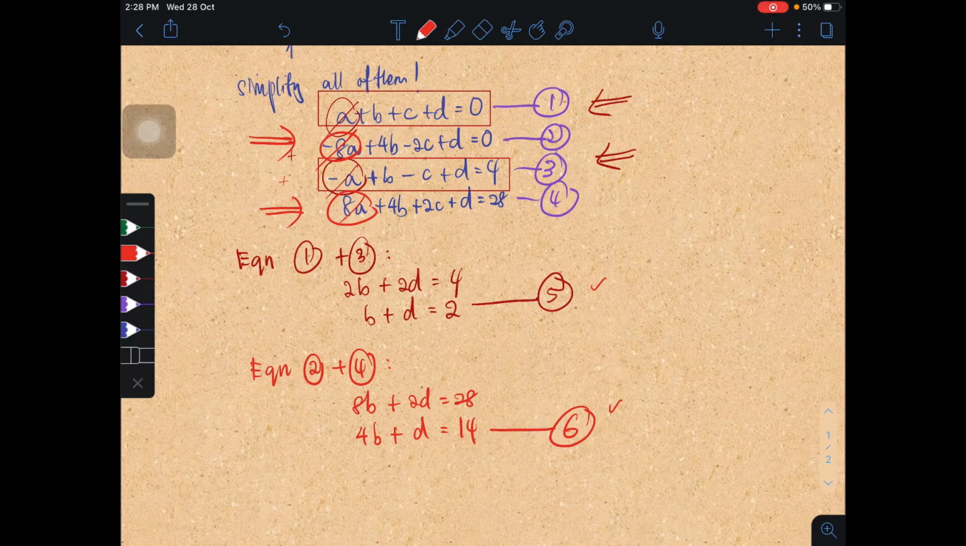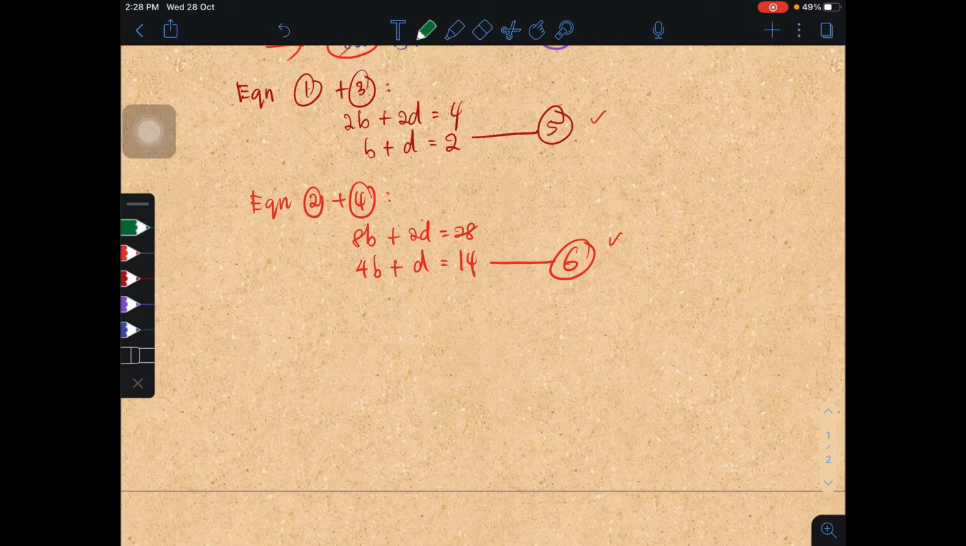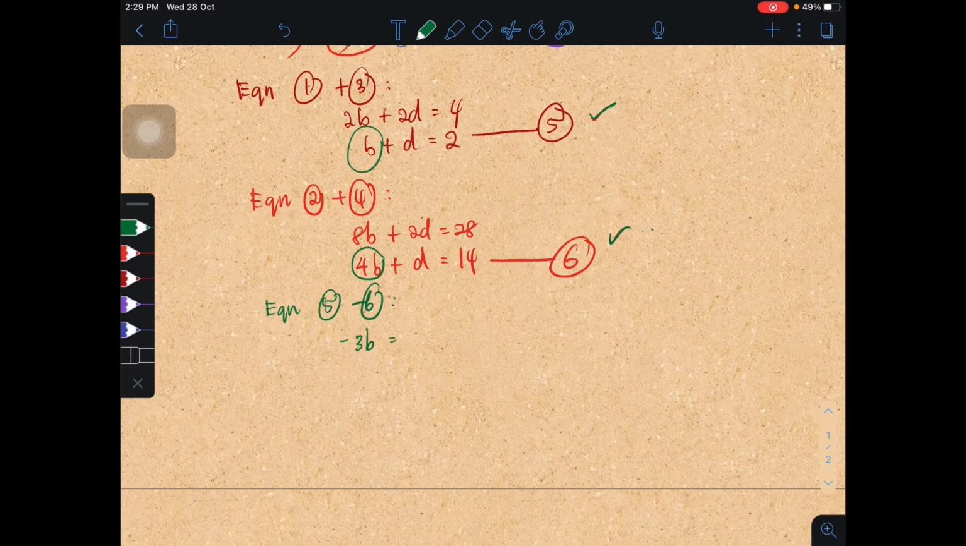Okay, so now what's easy for us is to solve using the new equations we just got. So I will use equation 5 minus 6. We use the two equations that we already have. When we subtract, we will get negative 3b, which is b minus 4b. I'm going to get negative 3b plus 0, because d has disappeared, equals to negative 12. Therefore, my b is actually 4. Ta-da! I got 1 already.